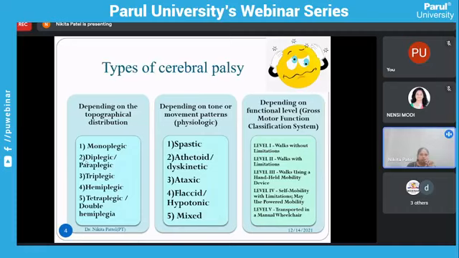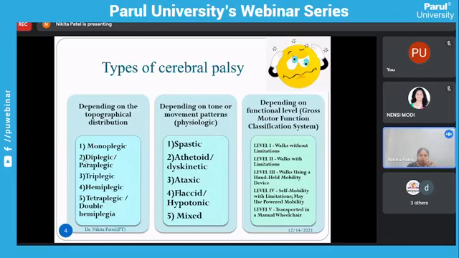So there are five classifications according to topographical distribution, five according to tone and movement patterns, and according to GMFCS there are five levels. But you have to write the diagnosis in this way.